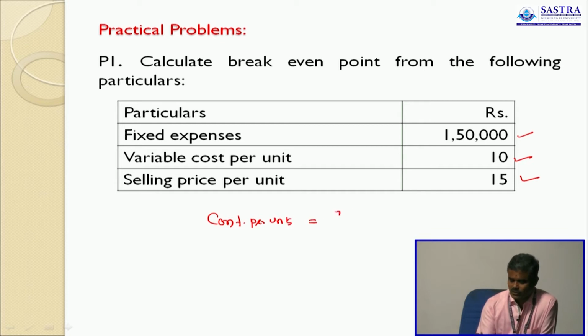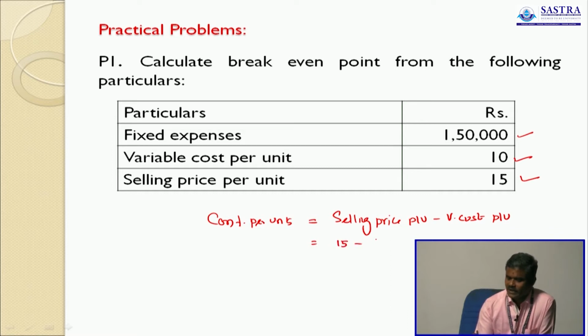Contribution per unit is equal to selling price per unit minus variable cost per unit. Selling price per unit is 15, variable cost per unit is 10. So contribution per unit is 5 rupees. Fixed cost is given. First they have asked you to find out break-even point. They have only mentioned break-even point, whether in terms of rupee or in terms of unit. It's not given clearly. But in this situation, you have to calculate both in terms of unit and in terms of rupee. So this is very, very important.